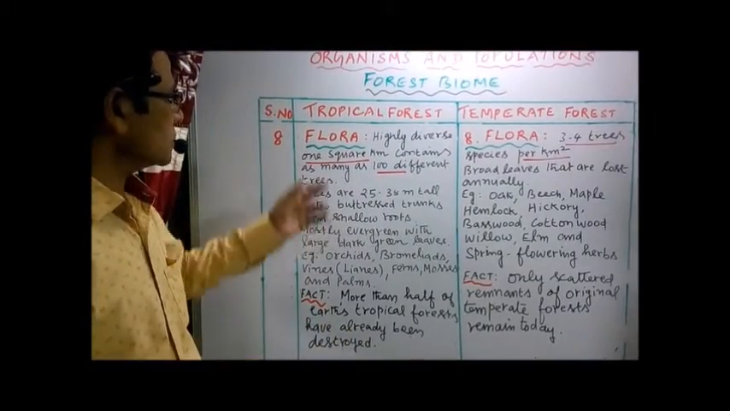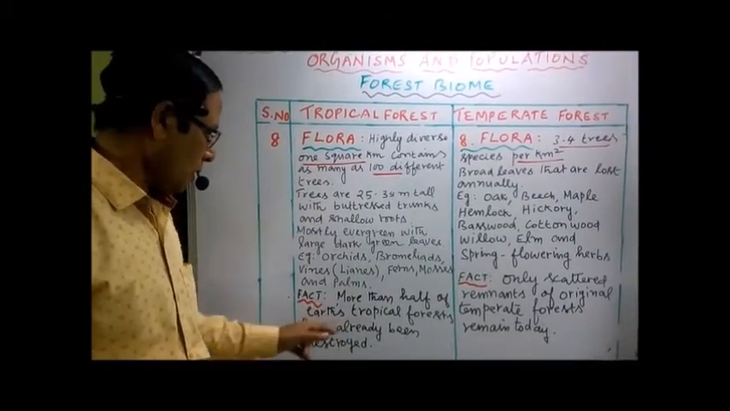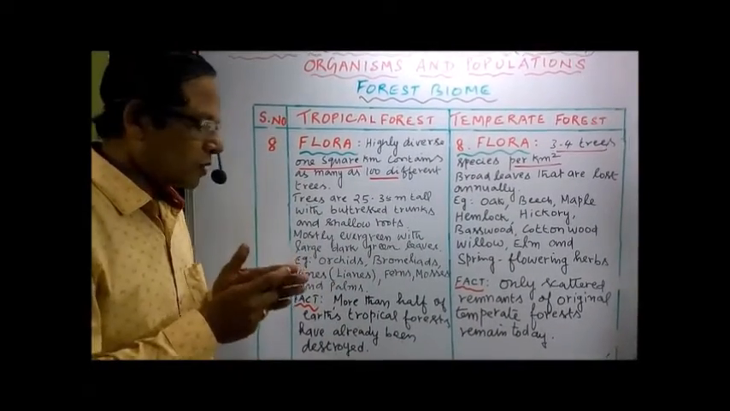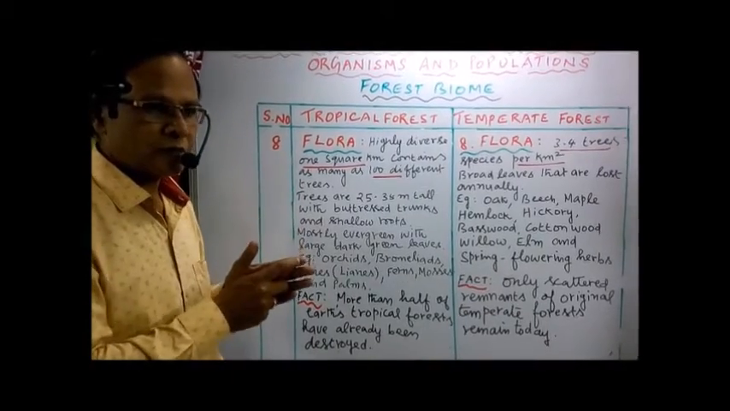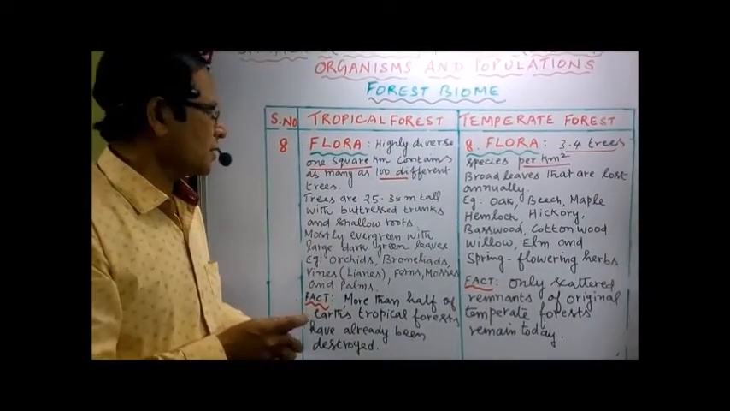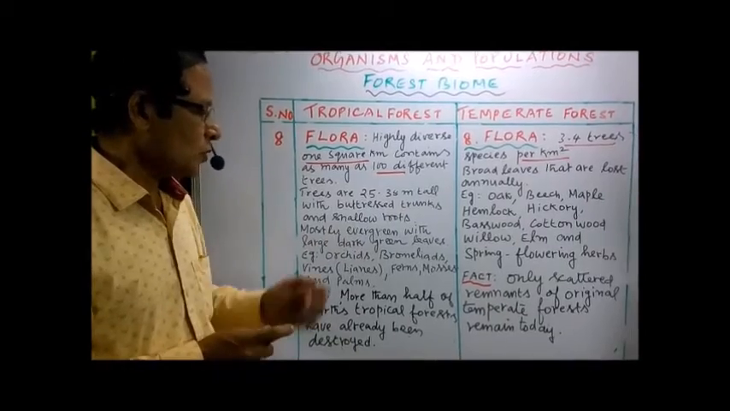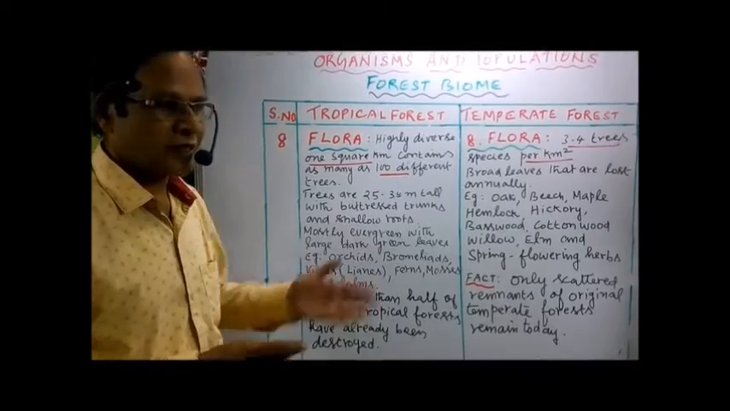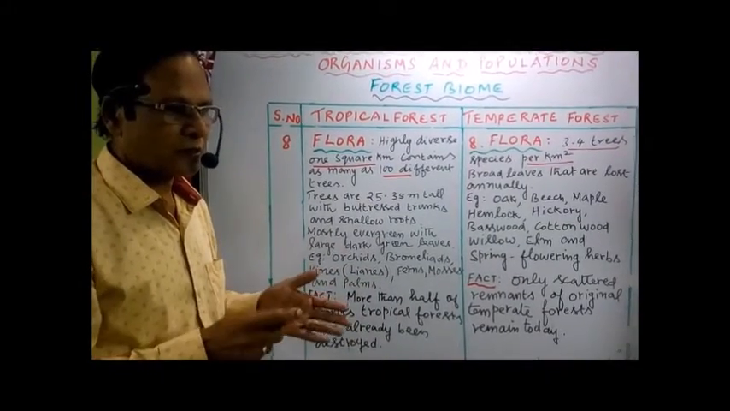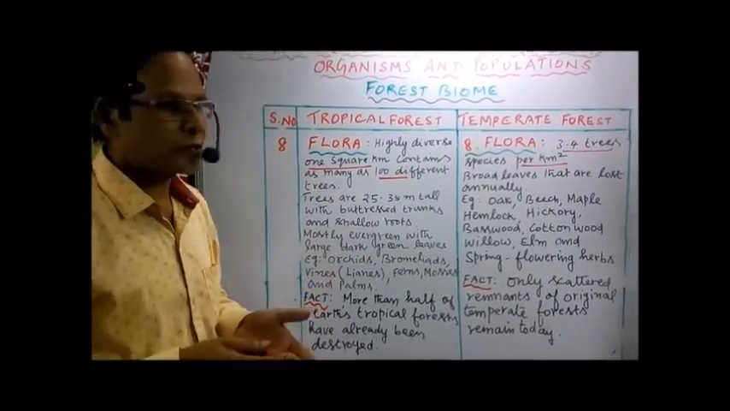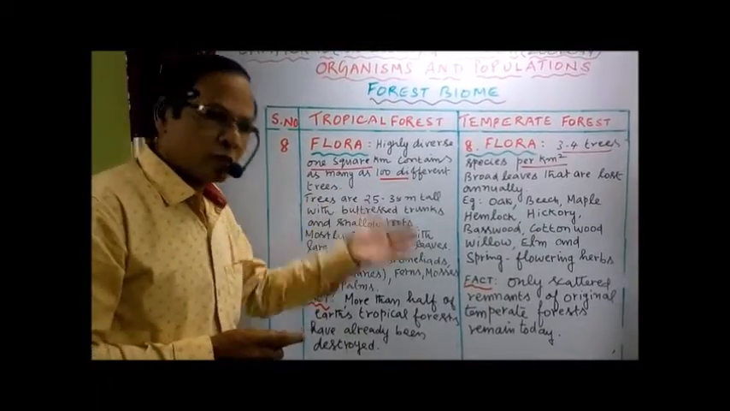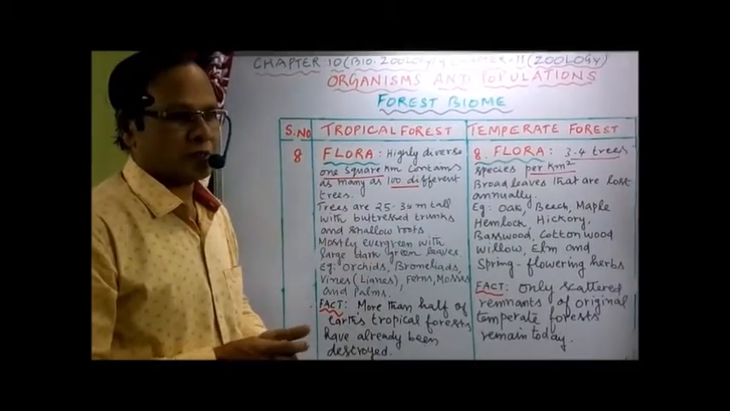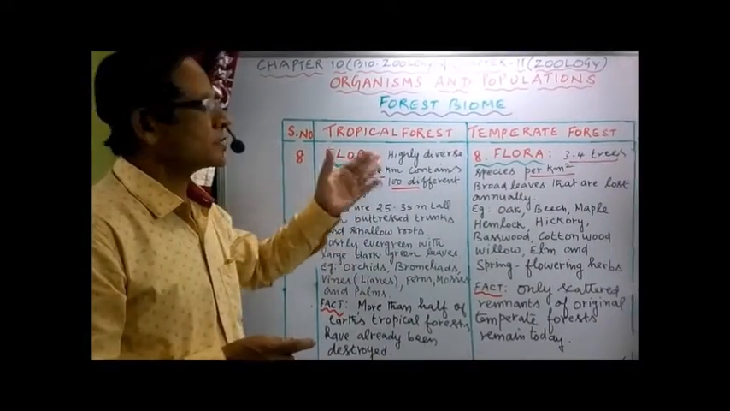A fact related to the tropical forest is more than half of Earth's tropical forests have already been destroyed. So we have only 50% of the forest which existed in the past. And regarding temperate forests, only scattered remnants of original temperate forests remain today. So the original forest disappeared, and we have scattered remnants, the remains of the original temperate forest, now present. So with that I conclude the forest biome.